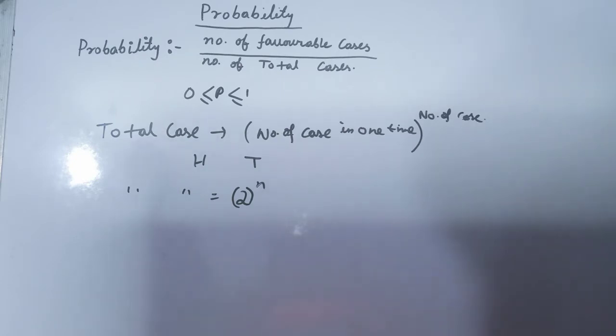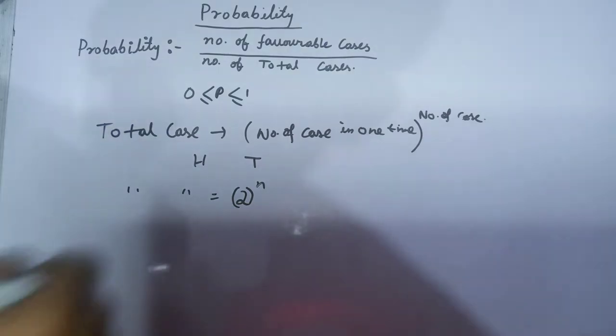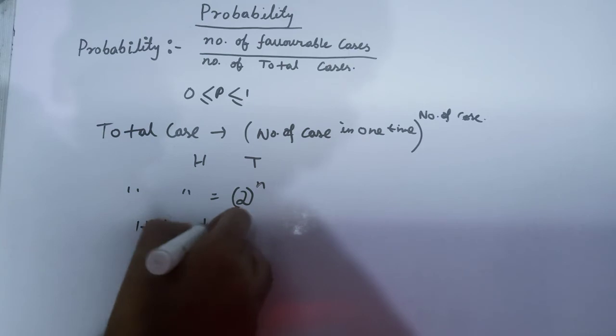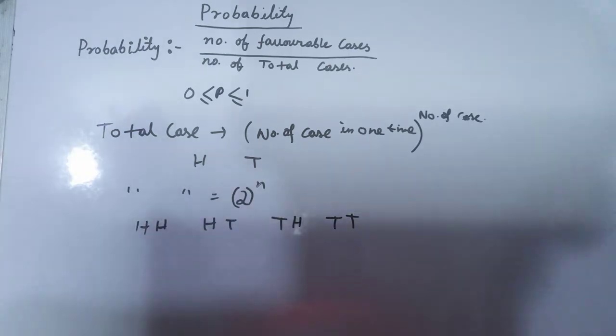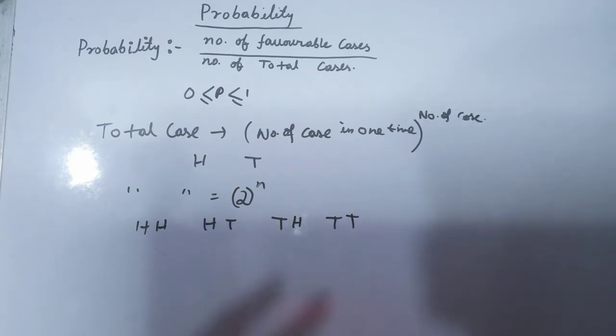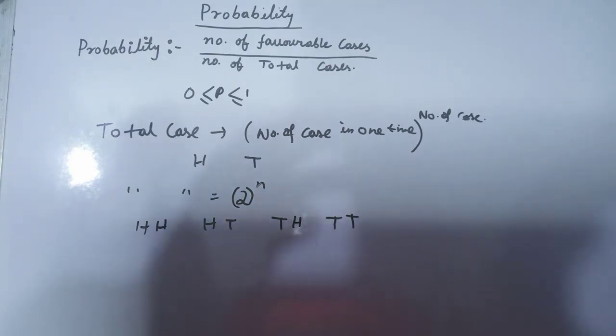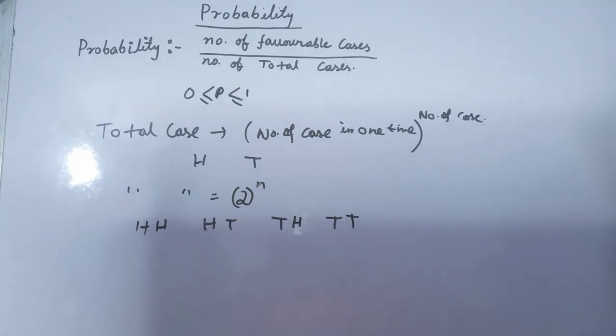So what are our cases? Suppose we toss a coin 2 times, then the cases are head-head, head-tail, tail-head, tail-tail. There are 4 possible cases, right? When we toss a coin 3 times, what are our possible cases? If we solve it manually, it is very long. So what can we do? We apply a shortcut technique.